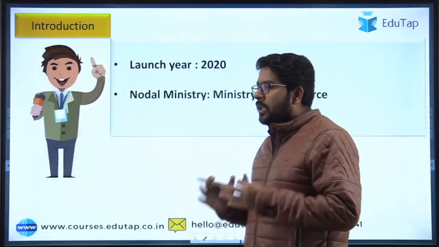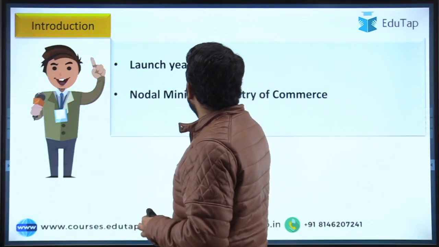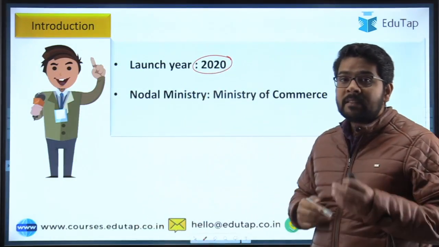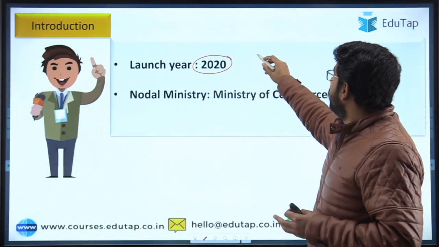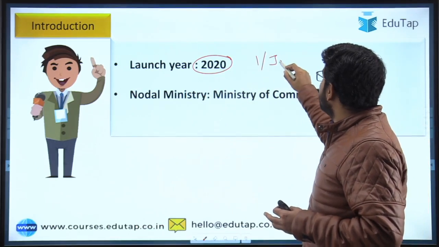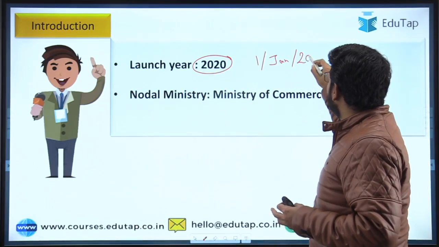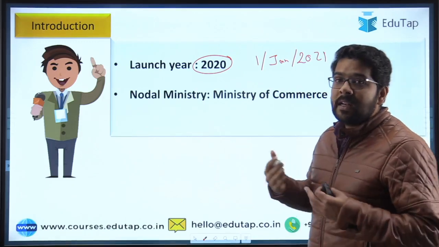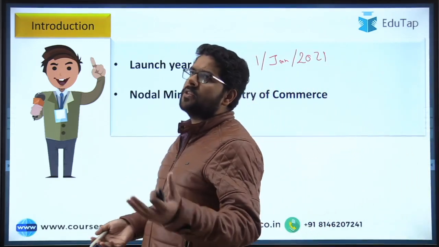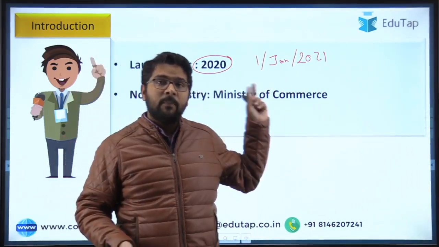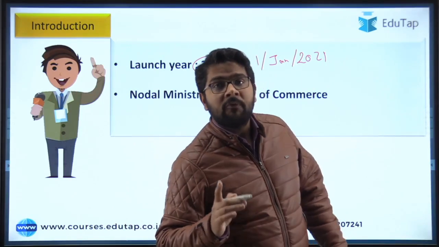So guys, this is a newly launched scheme, launched in the year 2020, but it will be implemented from 1st January 2021. This scheme was approved last year, in March 2020, but it will be implemented from 1st January 2021.